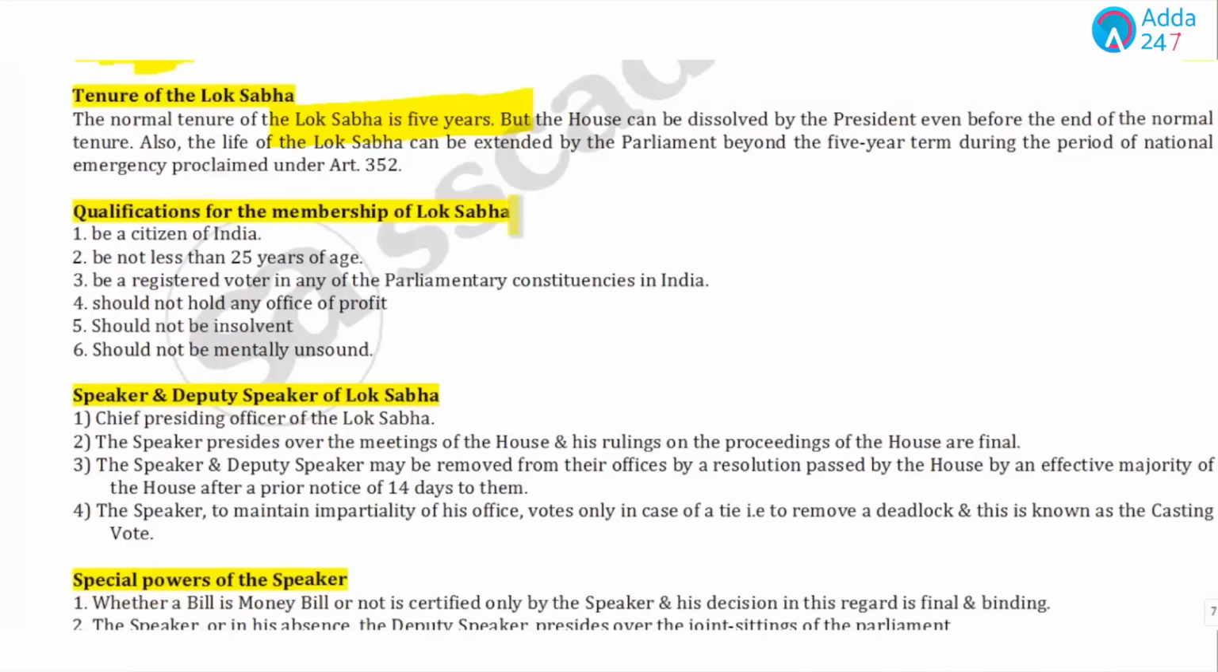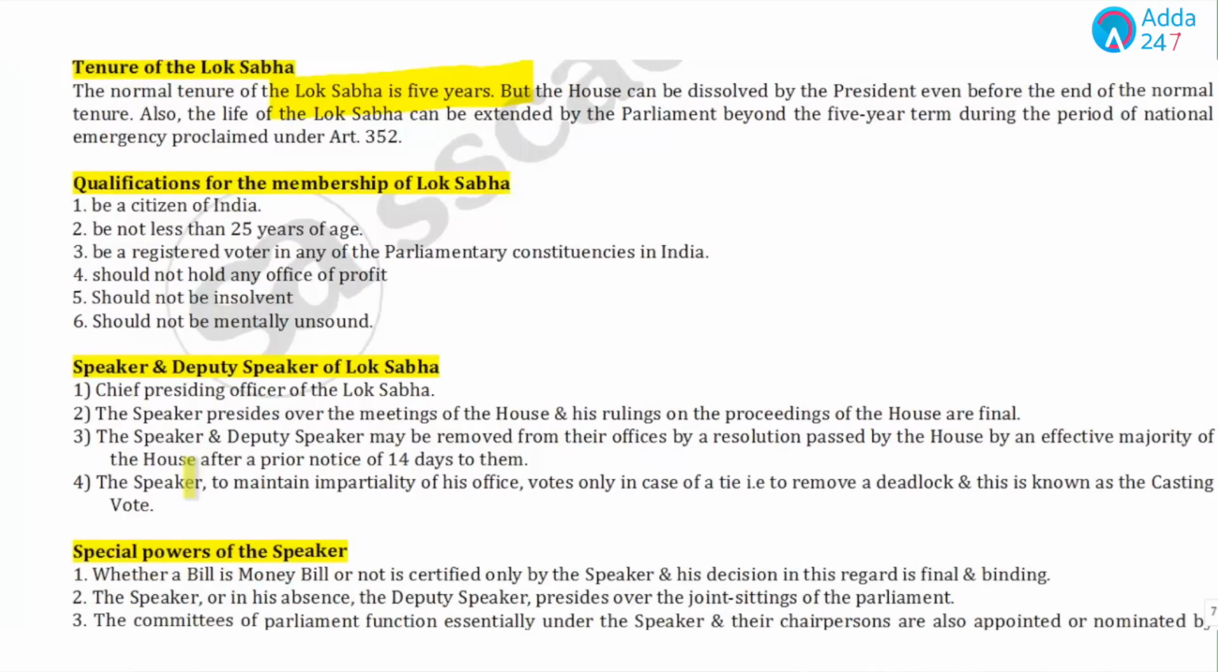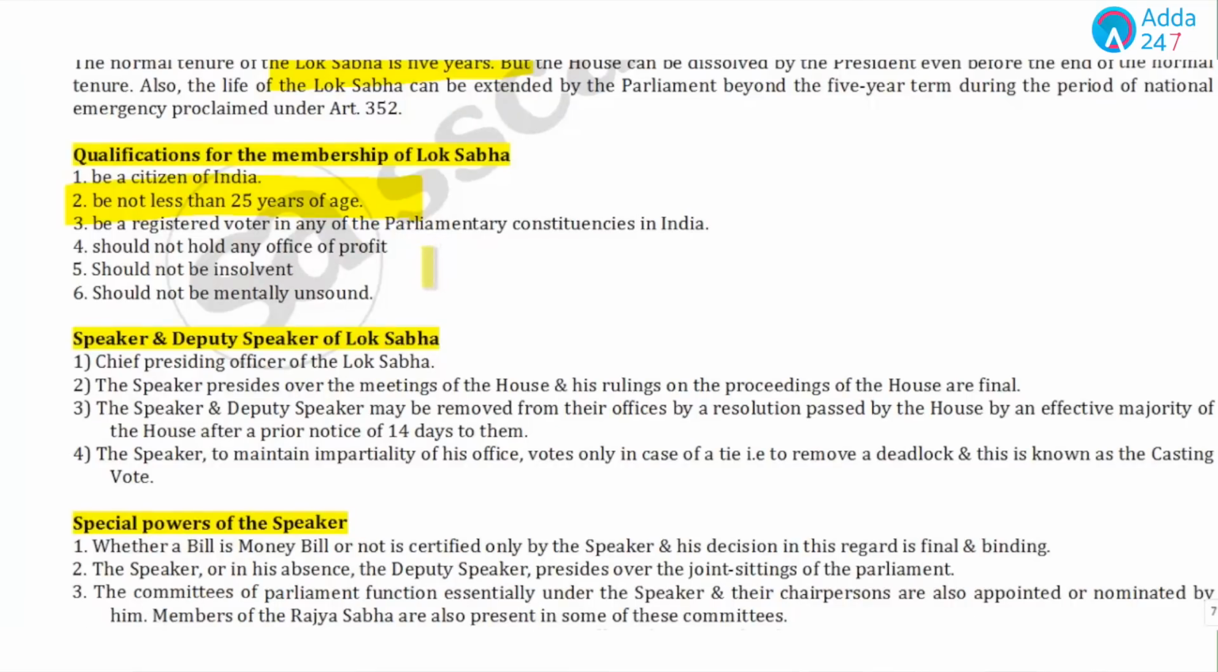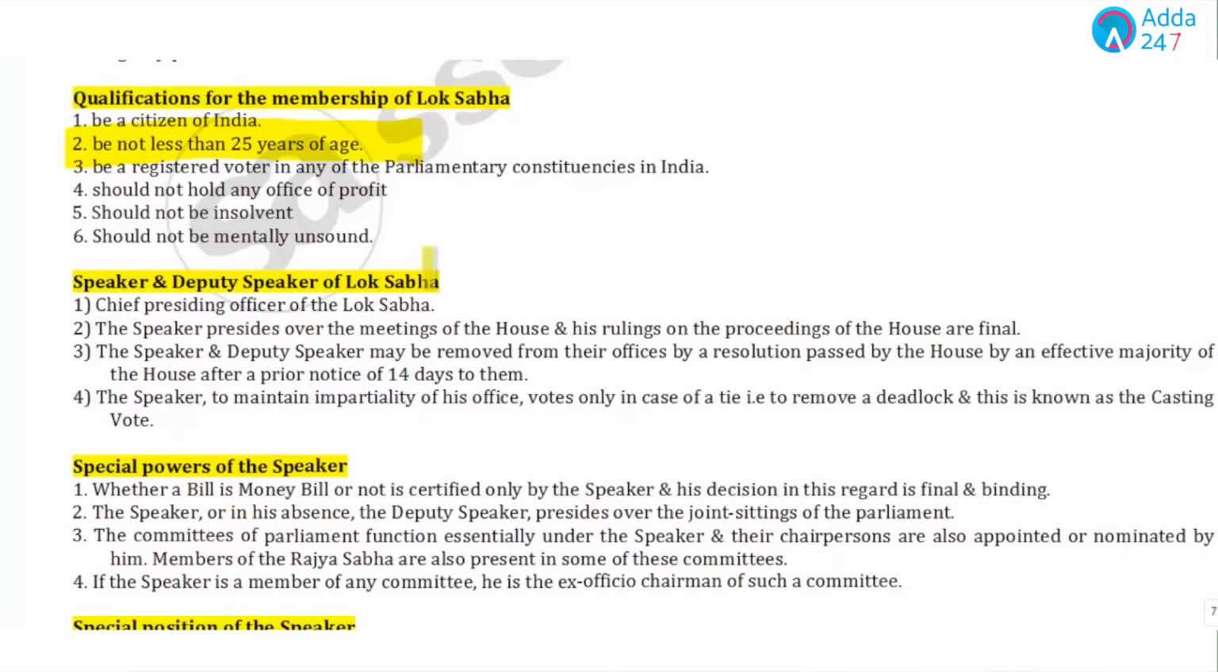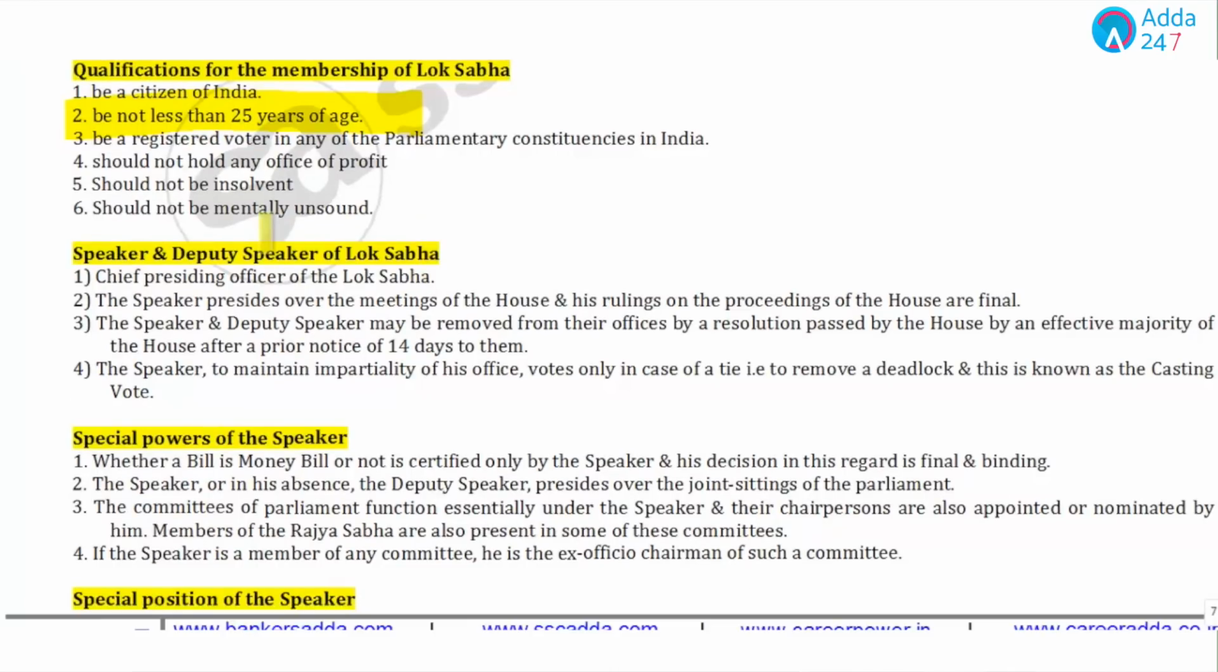Now, what are the qualifications? Citizen of India. Now, remember the age is 25 years. Be a registered voter in any of the parliamentary constituencies in India, should not hold any office of profit, should not be insolvent, and should not be mentally unsound. And who is the head of Lok Sabha? The Lok Sabha head is the Speaker. The chief presiding officer of Lok Sabha is the Speaker.